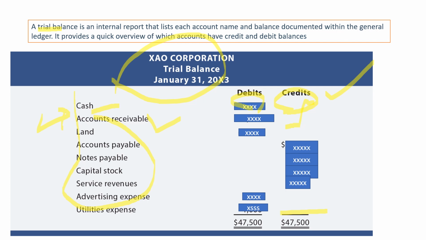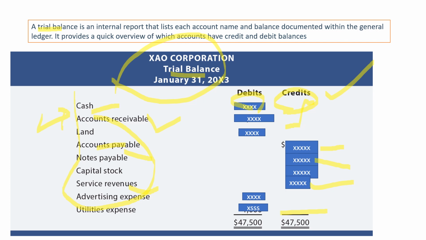This is your financial statement. Basically, trial balance is your financial statement. Whatever ledgers you have prepared, you are now transferring into your trial balance. And whatever amount is in those accounts, like accounts payable, if it has a credit balance, you write it on the credit side. If notes payable has a credit balance, you write it on the credit side. If you have services revenue, you write it on the credit side. So depending upon the debit or credit balances, you write in the respective sides.